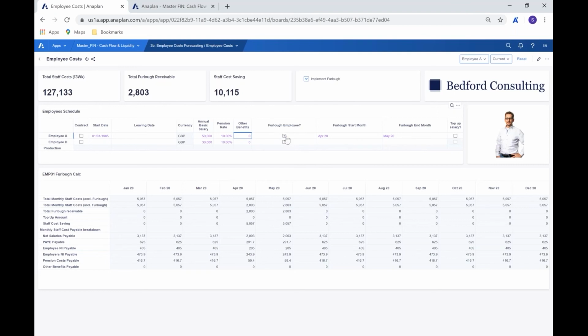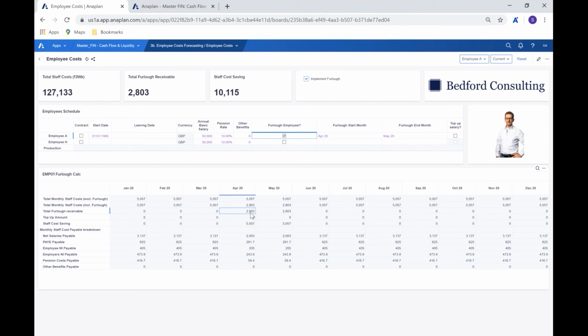Now, the key thing here is in relation to furloughing that specific employee, we would set a furlough start month and a furlough end month, and then we would simply make that applicable by ticking it. Now, if we look down here at these months that we're looking at, so we're looking at April and May. And if we tick this to apply it, what we see here is that the 5075 in terms of the total month staff costs, including furlough, reduce because the total furlough receivable is applied down here. So we can see the cost excluding furlough.